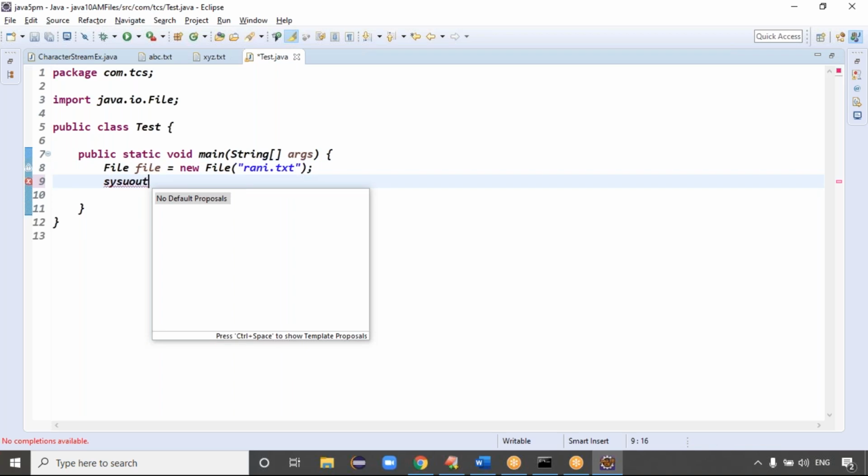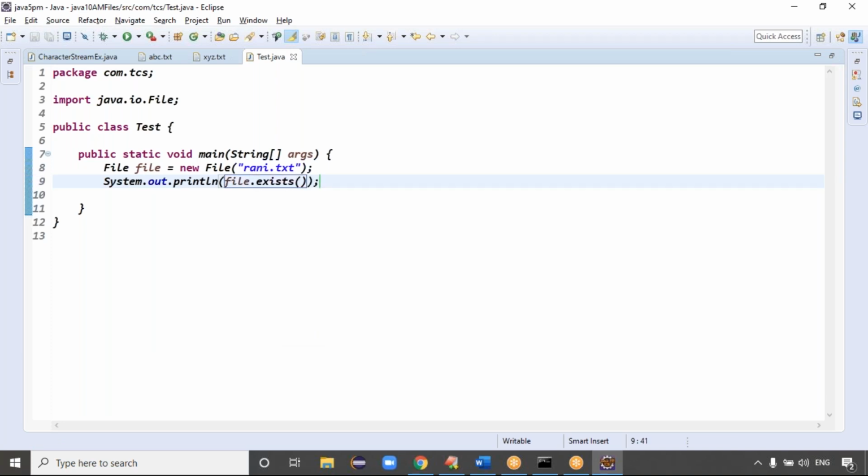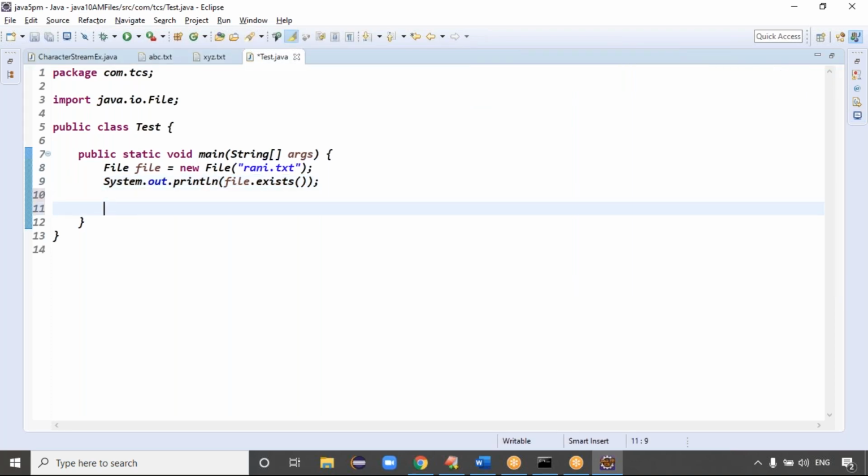Sysout, control space, you can write f. There is an exists function. If you run this code, does that file exist or not? Tell me, guys. Not exist, right? Exactly, it returned false. File f equal new File means the file is not created, guys.